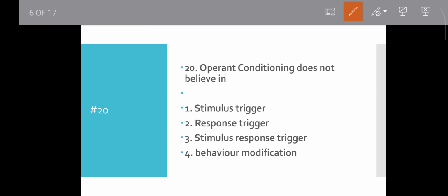The question says does not believe in what, and this is only option 1, stimulus trigger. Response trigger is there also, stimulus response, SR connectionism is there also, and behavior modification. Obviously every learning theory focuses on behavior modification. So option 1 will be the answer. This is what operant conditioning does not believe in. Then move to the next question.